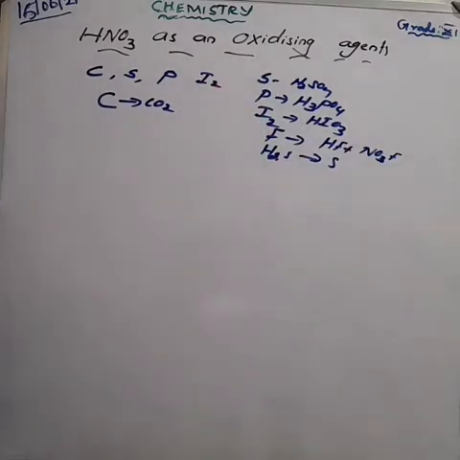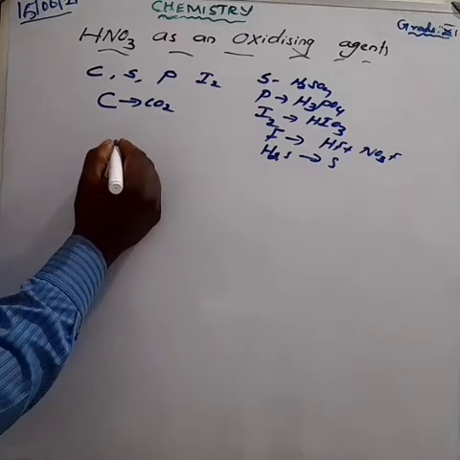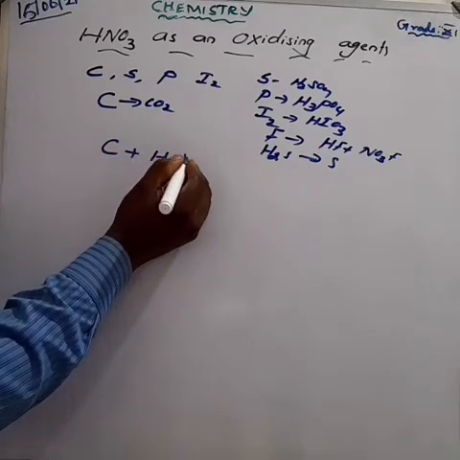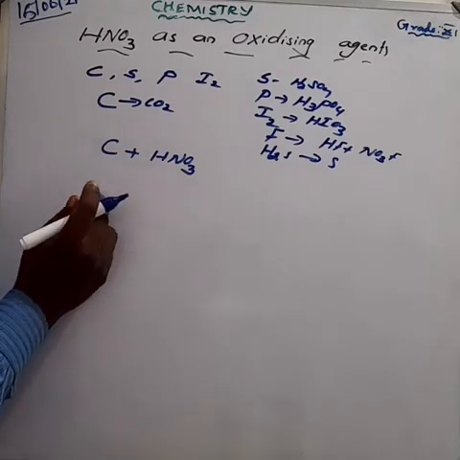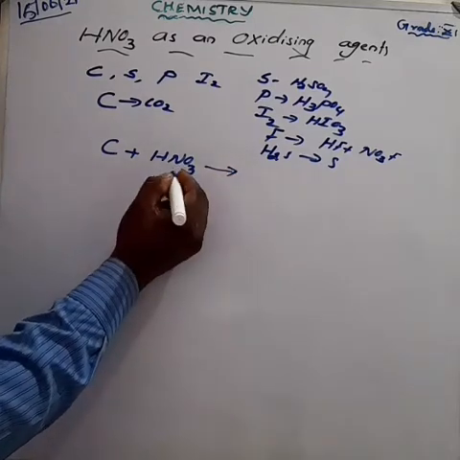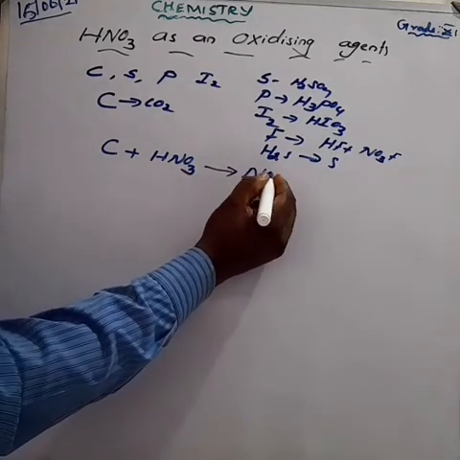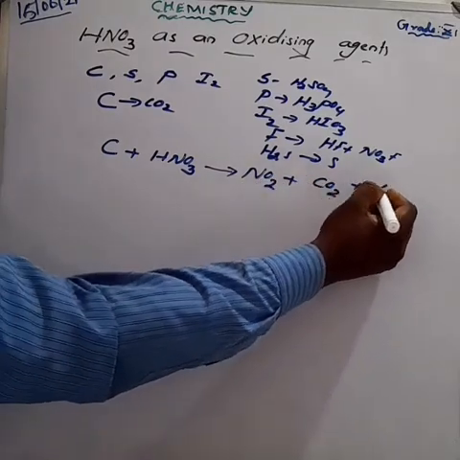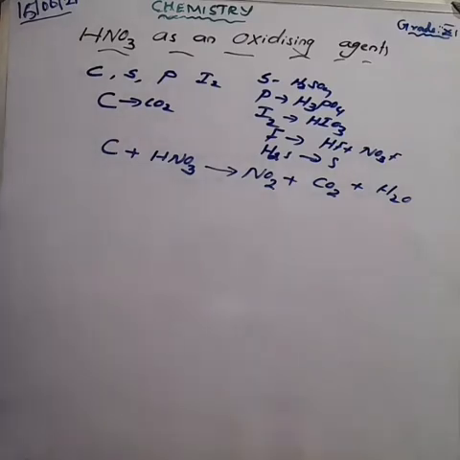Nitric acid is an oxidizing agent. Here I'm taking carbon oxidized with nitric acid, formula HNO3. We get NO2 plus CO2 plus water. Am I right? These are the products obtained.